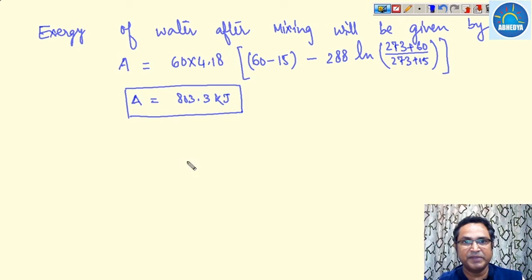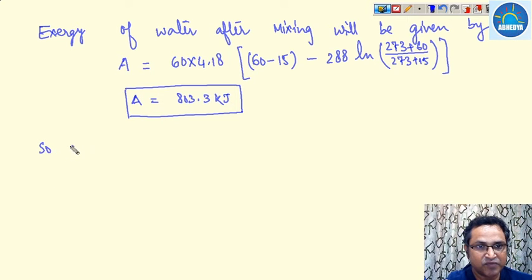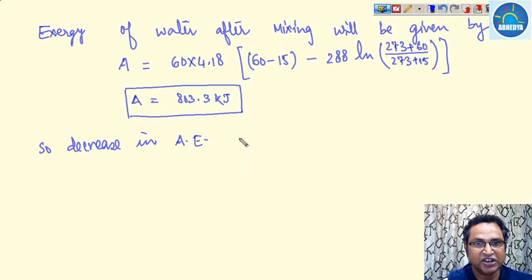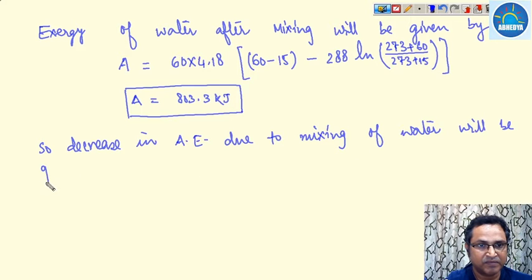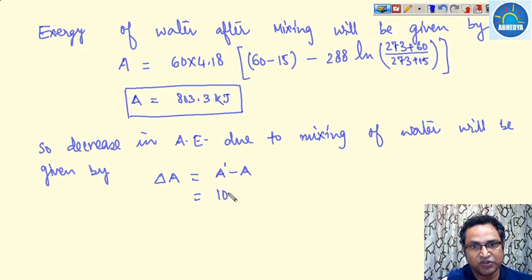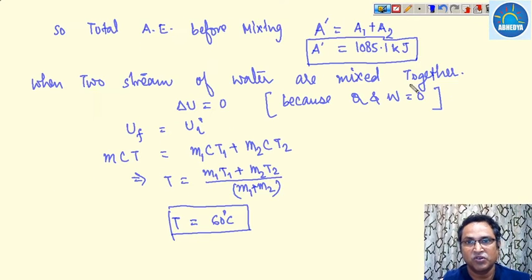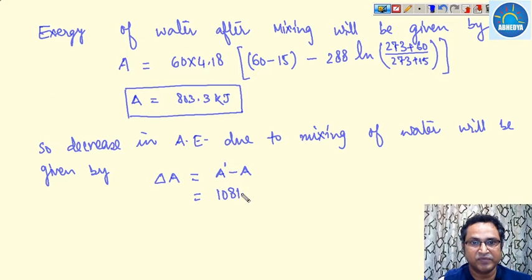So there is a decrease in available energy due to mixing of water, which will be given by delta A, that is A dash minus A, that is 1085.1 minus 803.3.